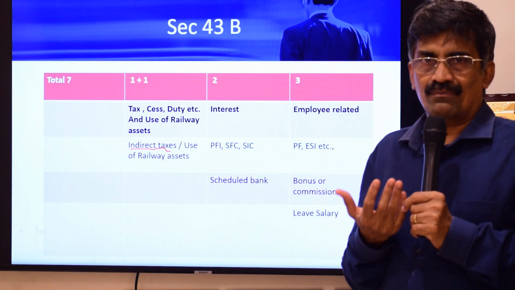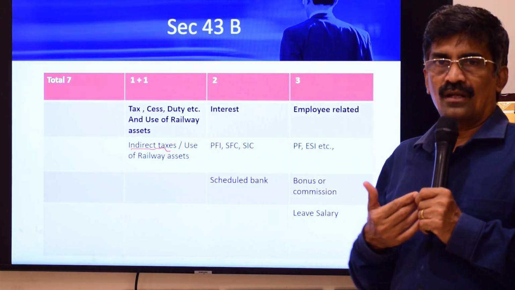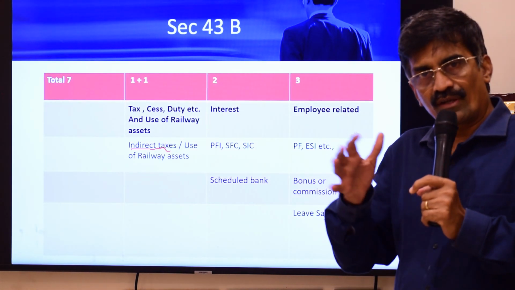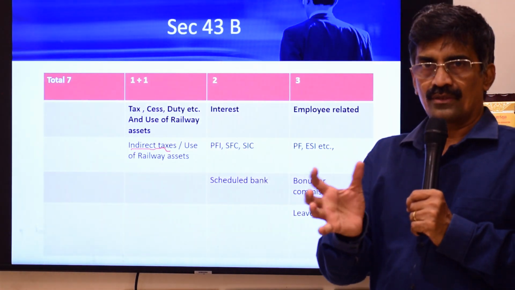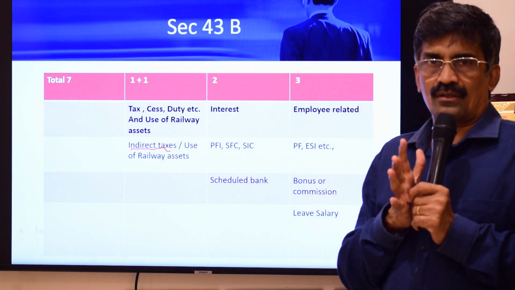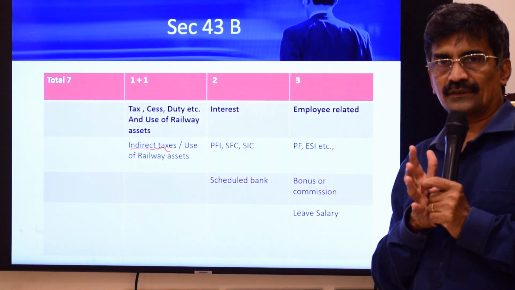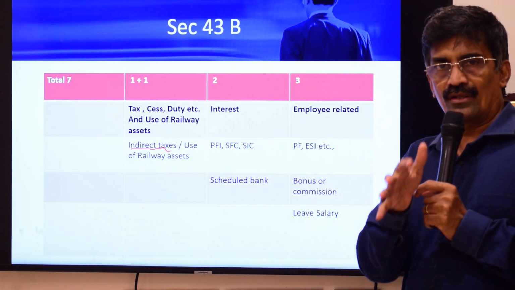Why is it so? Take a very simple example. March GST I can pay by 20th April. I pay by 10th of April. So I have complied with the GST laws. Can income tax come back and say disallowed? The objective of this particular section is to ensure that if you are liable to pay indirect taxes, you cannot claim by simply making a provision. So unless you make the payment, you should not be allowed.